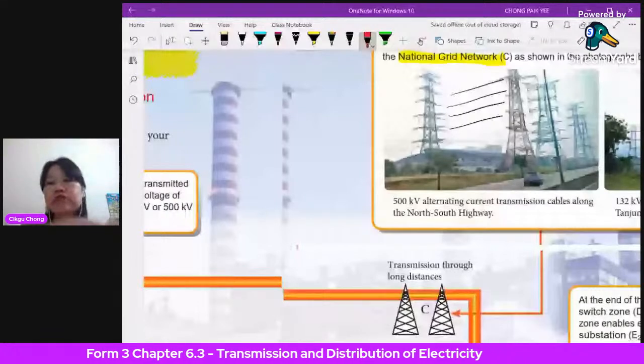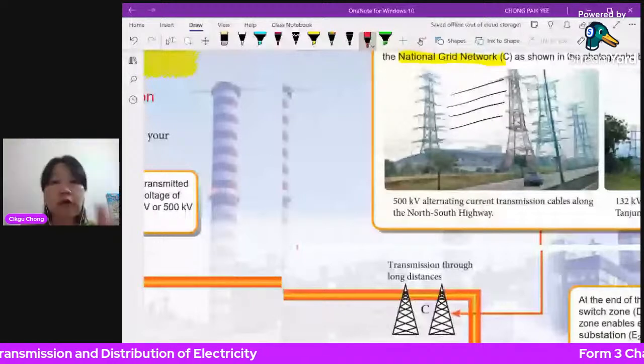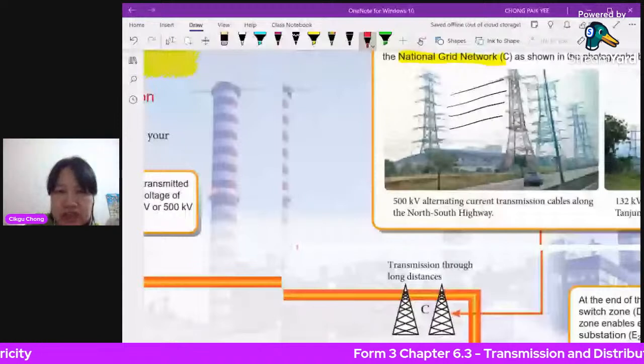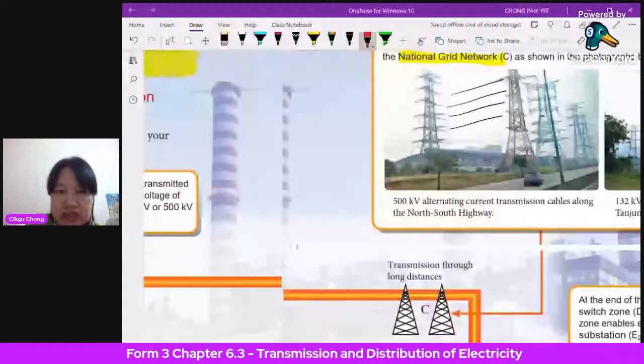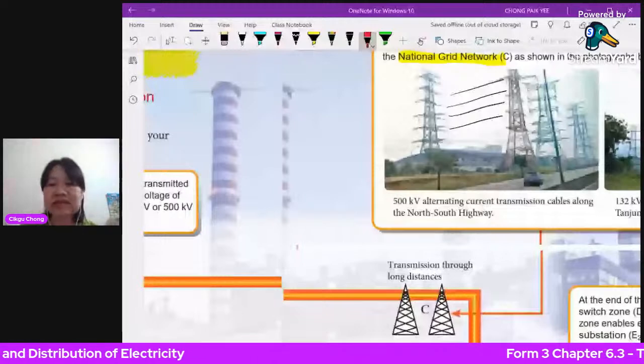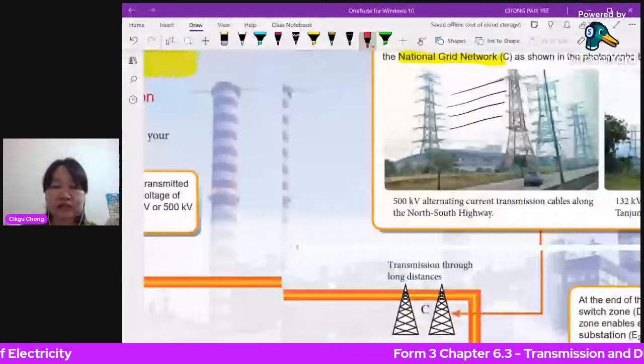So we want to increase the voltage first before we transmit the electricity. What they do is increase it up to 132 kilovolts, or 275 kilovolts, or even 500,000. Kilo means 1,000, so it's 500,000 volts, that is very high. So we need to increase it.